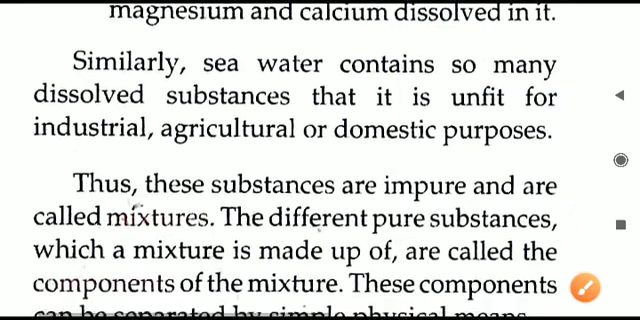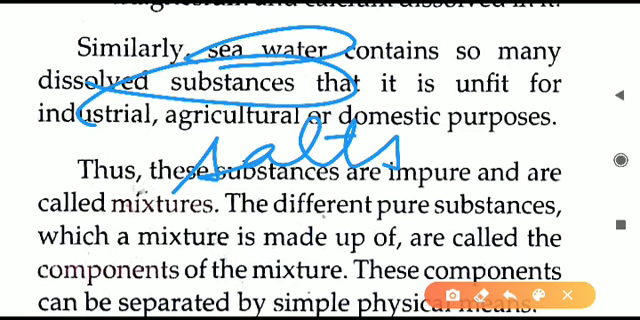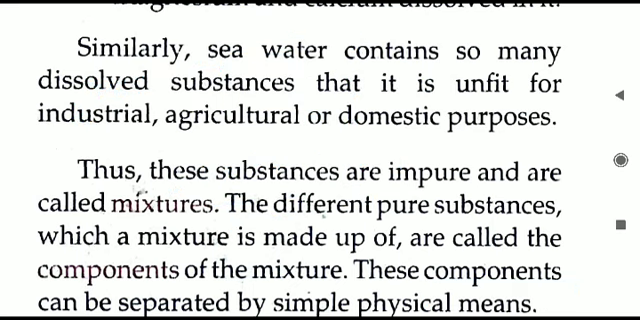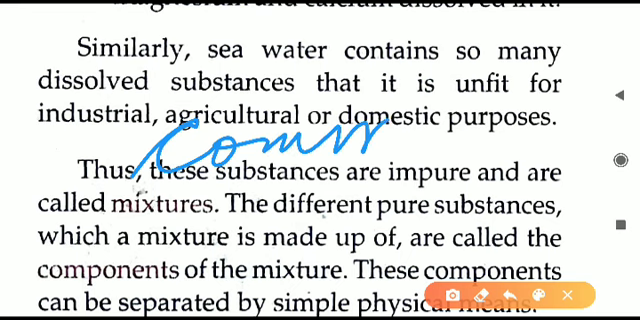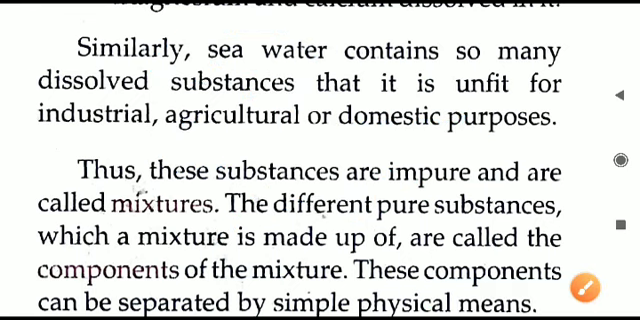And other than natural water, another example given here is sea water. Sea water has water plus different substances, that is, different salts. These are also minerals, but we can call them salts. Even the common salt, the salt that we use in our daily food, is also present in the sea water. From the sea water only we can manufacture or prepare the common salt, which is then sold in the market. So common salt is also present in sea water, so that is also a mixture.